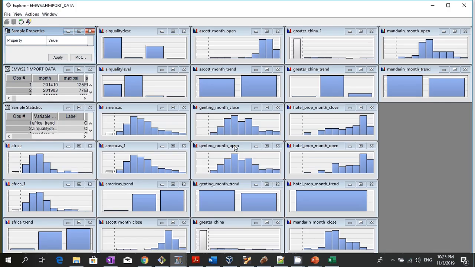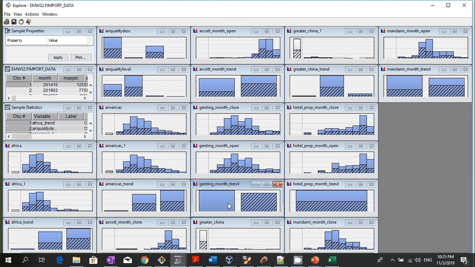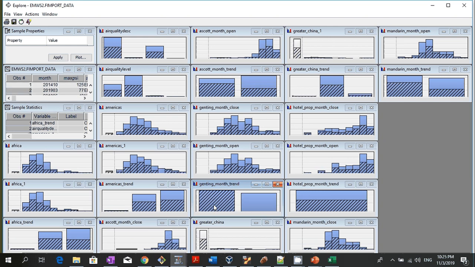Okay, alright, so by default only 23 fields should be selected, and since we have 51 fields, it doesn't show me everything that I want. But the main thing that I want to see is this Genting month trend. So these are the downtrend and this is the uptrend. Okay, now let's take a look at the downtrend information.